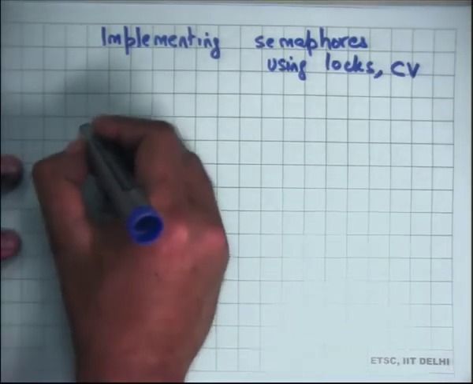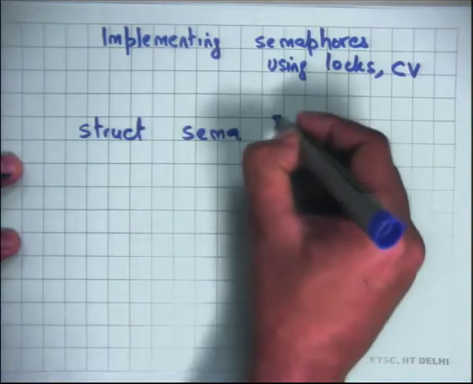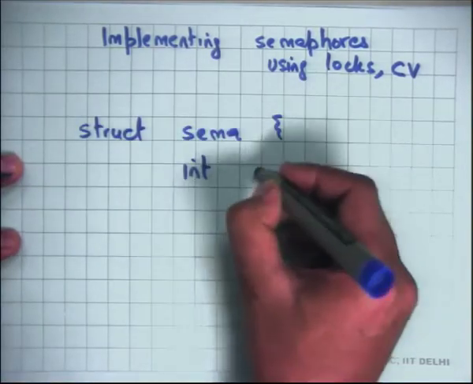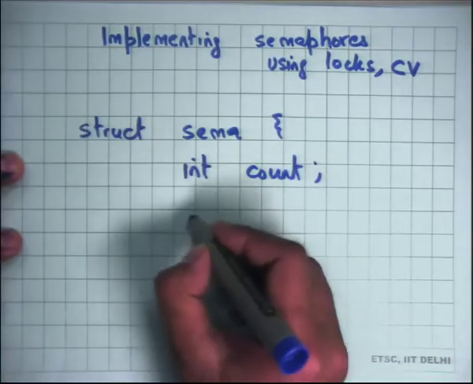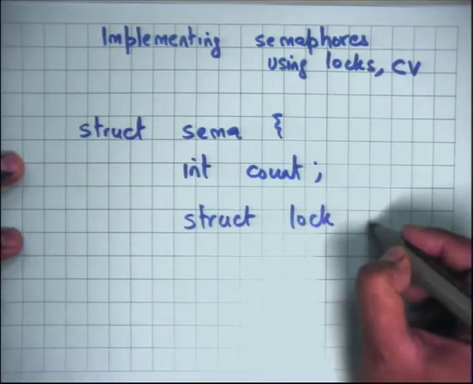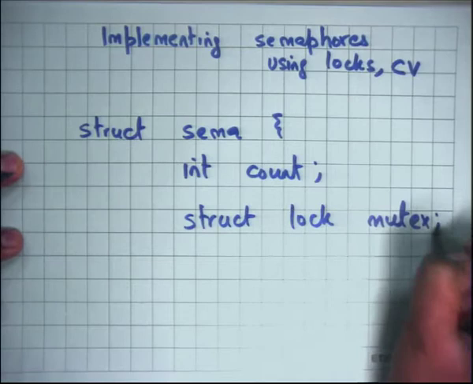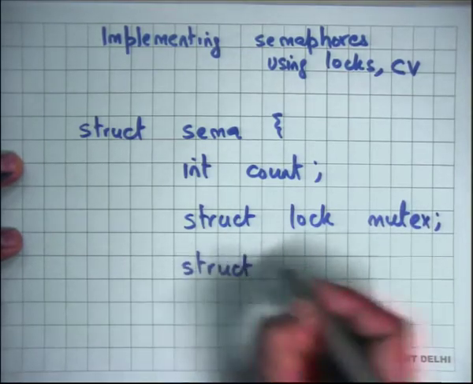Let us say struct sema will have one field, which is the count, an integer field, and it has an associated mutex lock and an associated condition variable.